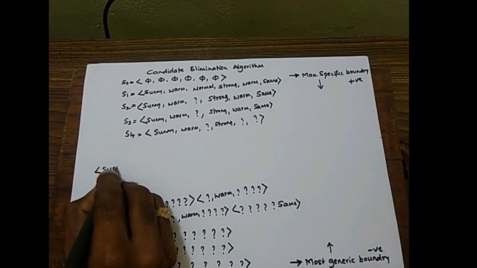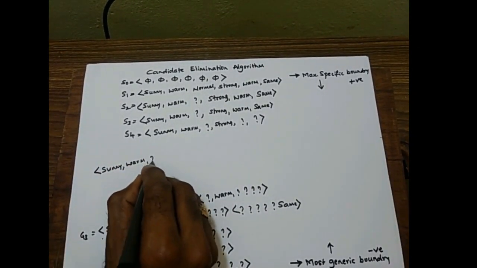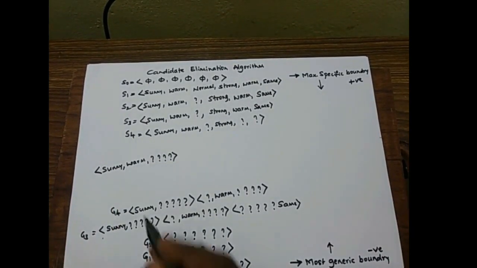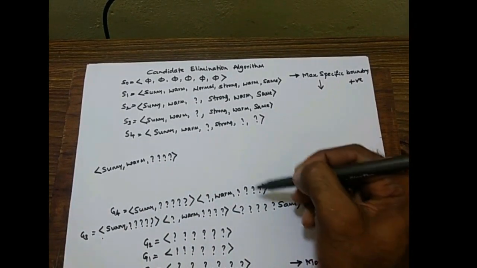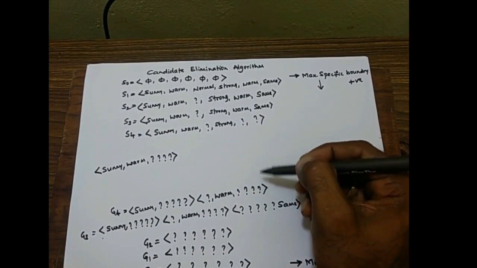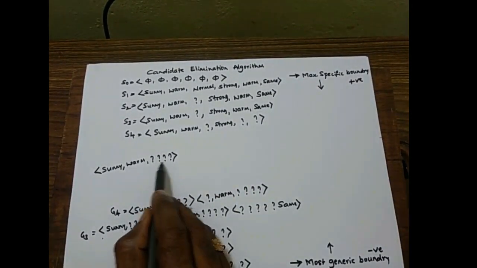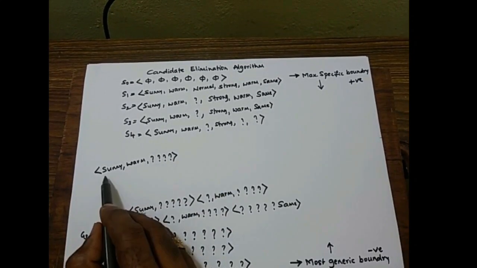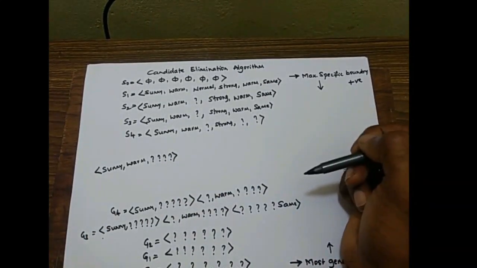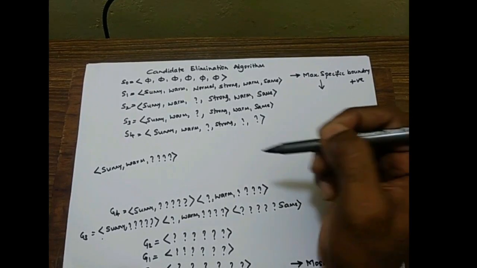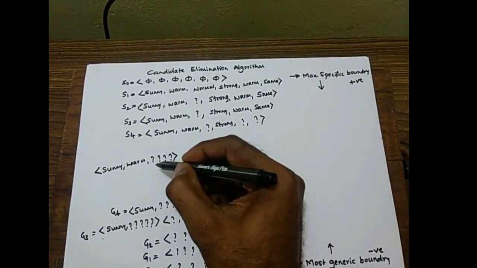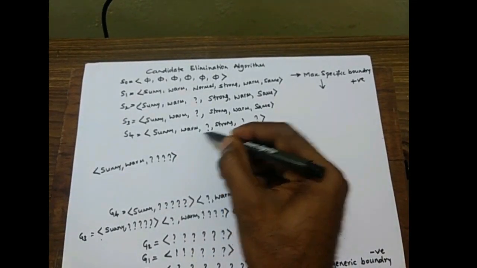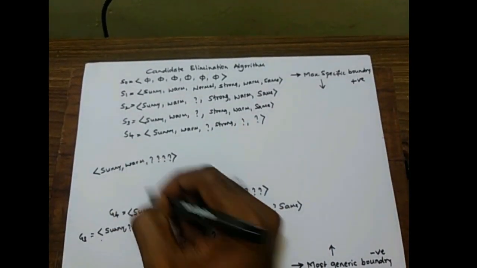Consider Sunny, warm and all question marks. One possibility, because this hypothesis is not present here. First one. Second one, it contains 4 question marks. Third one, this won't be shown either in this case or this case. That is, Sunny is present, warm is present and question mark will indicate any value is acceptable. So this is one of the possibilities.